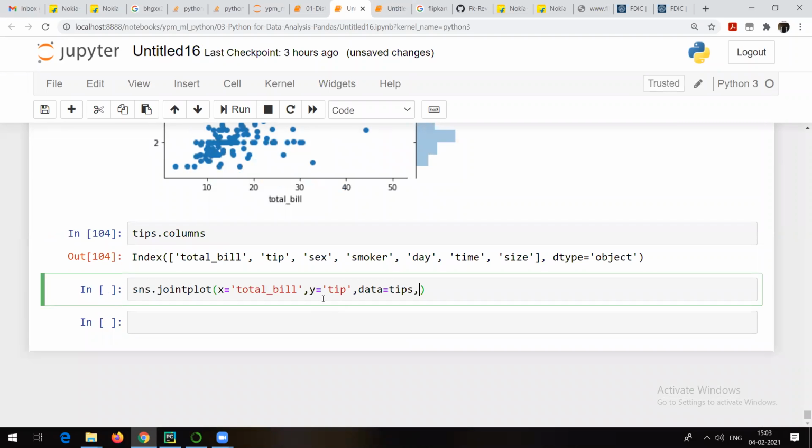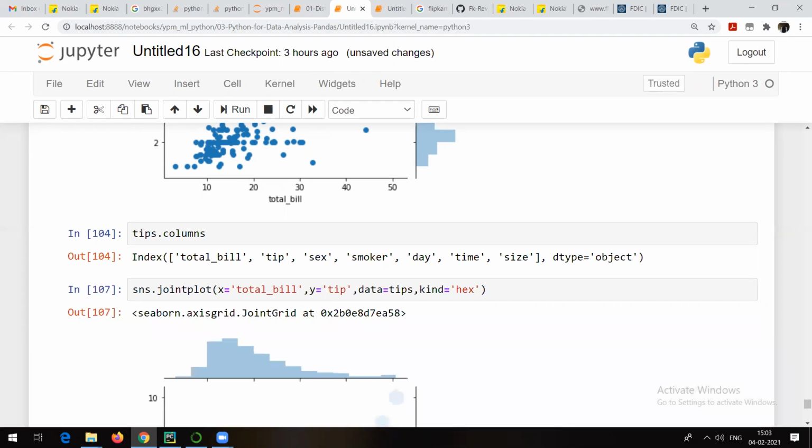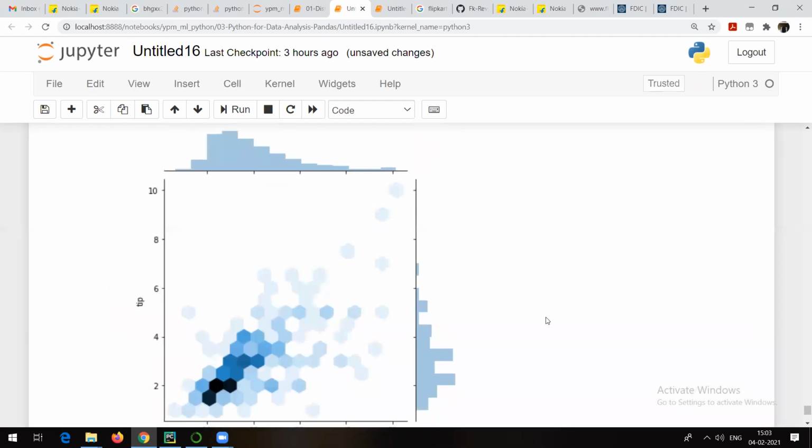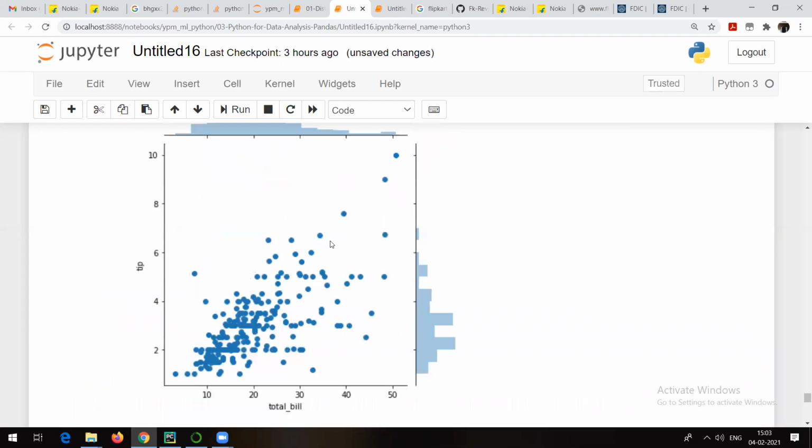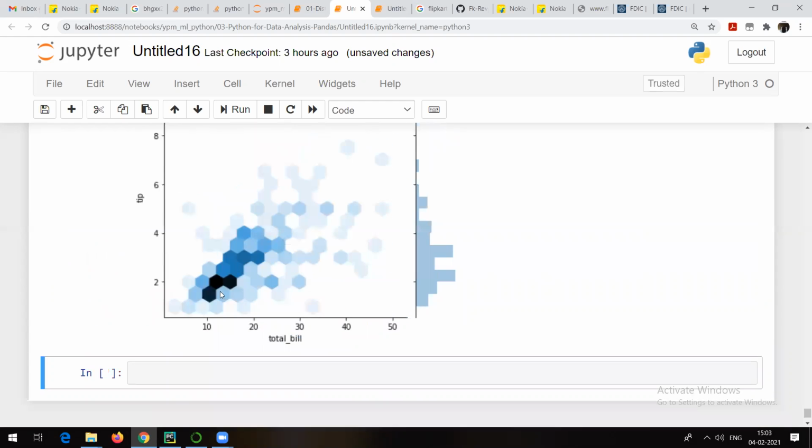Let me show it to you. Data is equal to this one. Now I am just going to add kind, so kind is equal to hex. If I do a hexagon kind of shape, you will be able to see different shapes here. Same plot, same interpretation, but earlier it was something like this, and now you will see something like this.